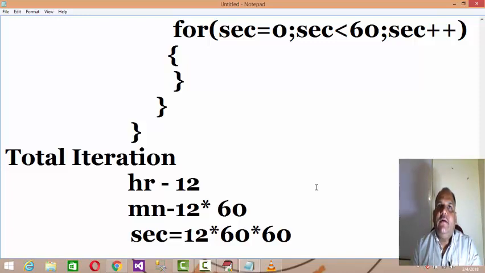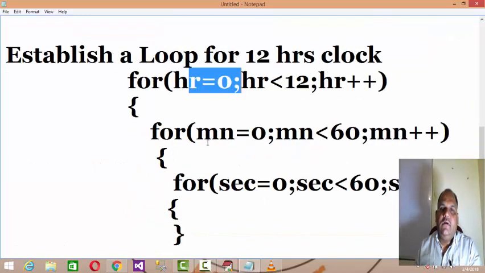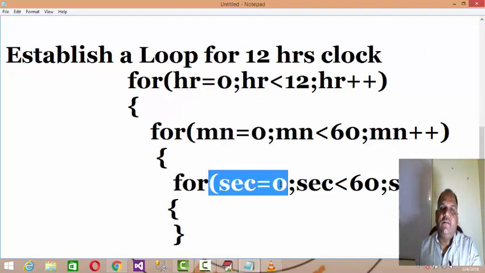For example, let us take a 12 hours clock. In a 12 hours clock there are 12 hours, every hour is divided into 60 minutes, and every minute is divided into 60 seconds. So your outermost loop is of r, then the inner loop is of minute, and then the innermost is the seconds.